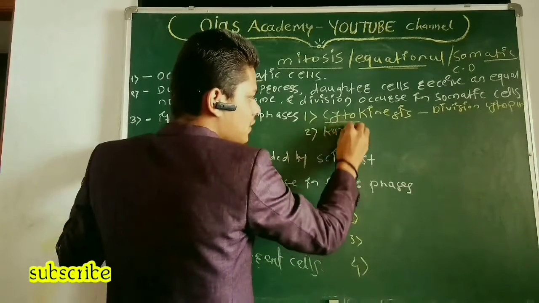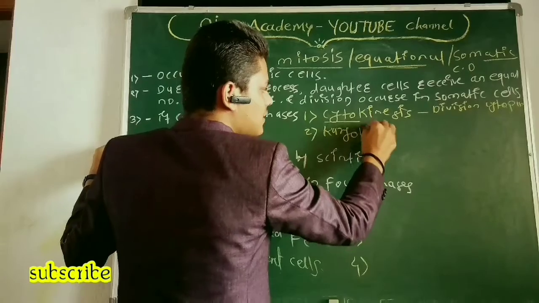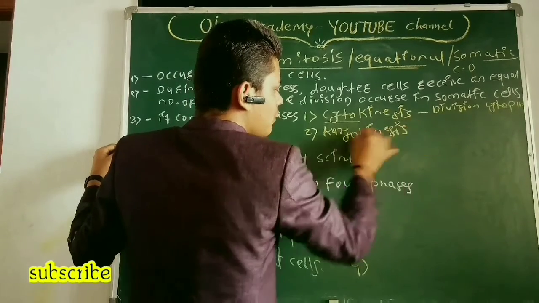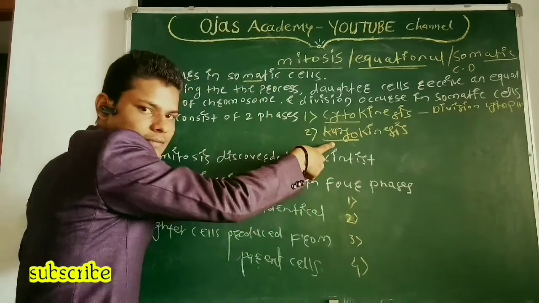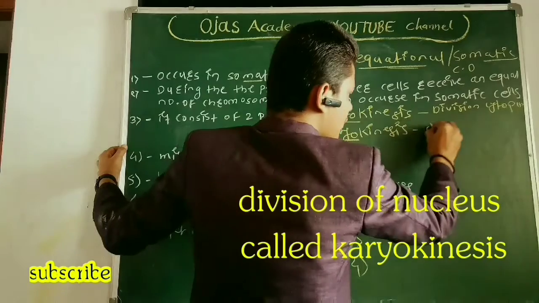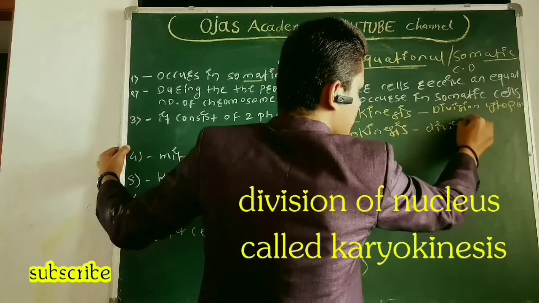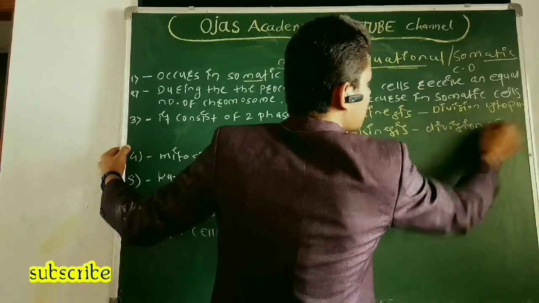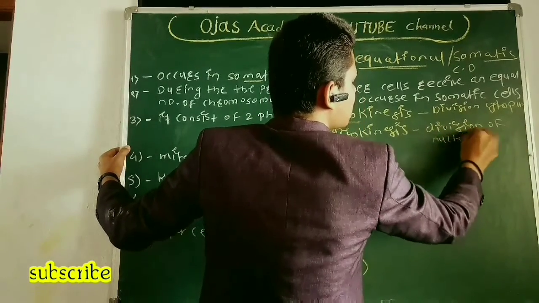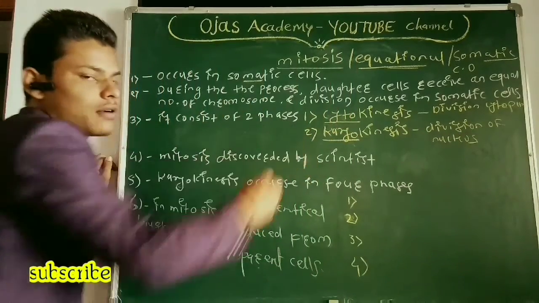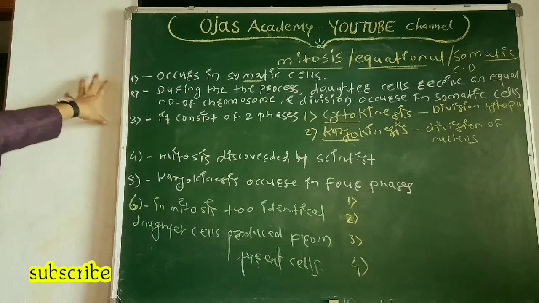Another is karyokinesis, which means division of the nucleus. That's why it is karyokinesis.